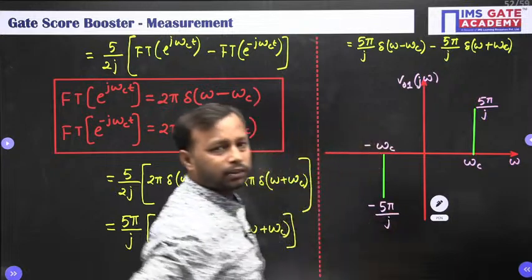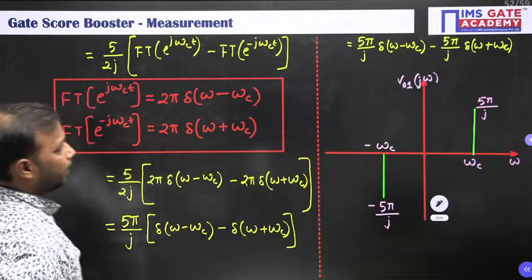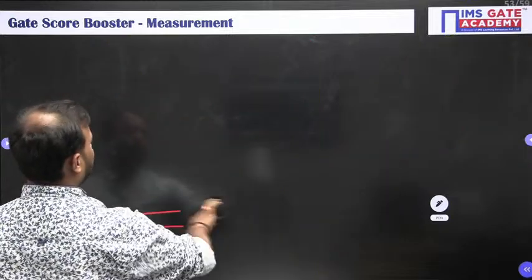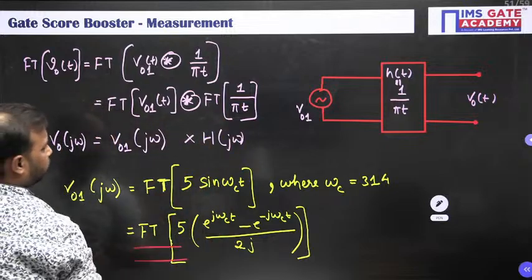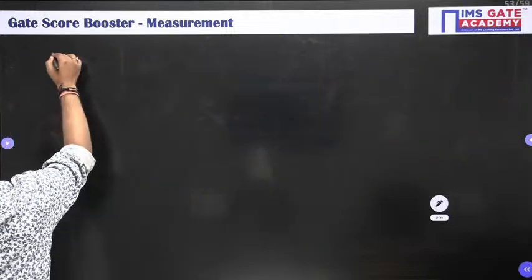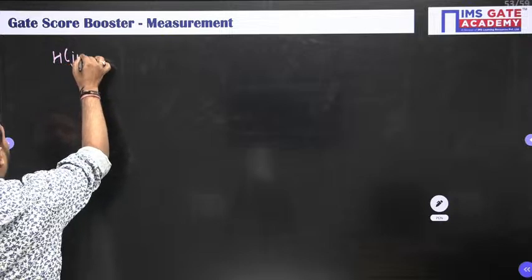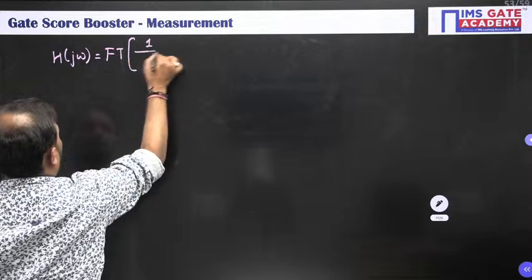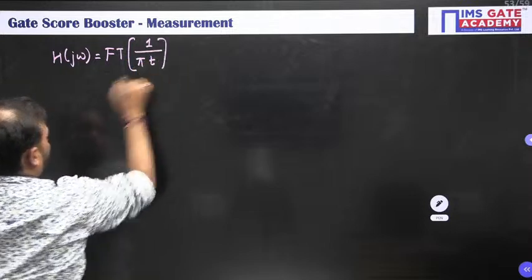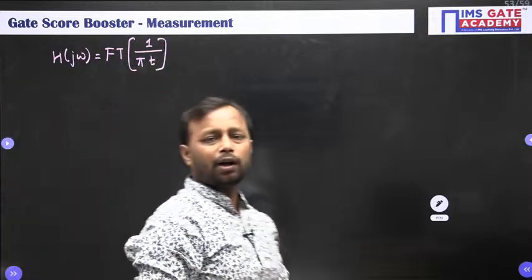This is your frequency spectrum. Done. Now let us solve the second part, which is the Fourier transform of 1 upon pi t, which is h of j omega. So h of j omega is the Fourier transform of 1 upon pi t. Now for this we will be using the duality principle.